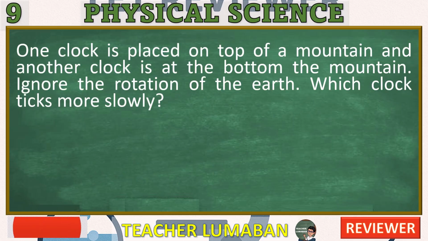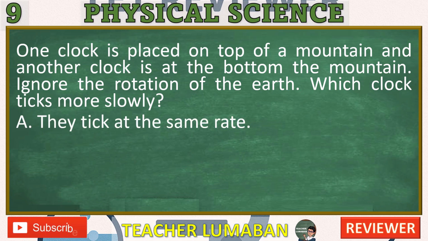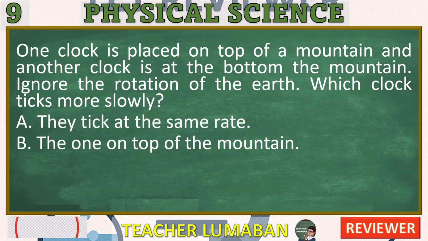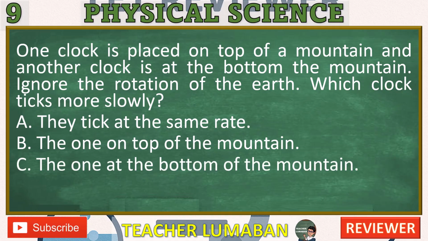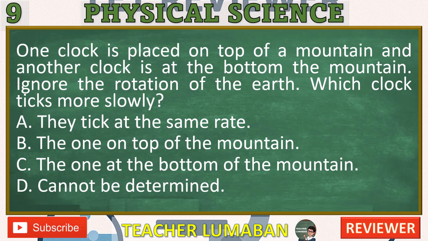One clock is placed on top of a mountain and another clock is at the bottom of the mountain. Ignore the rotation of the Earth. Which clock ticks more slowly? A. They tick at the same rate. B. The one on top of the mountain. C. The one at the bottom of the mountain. D. Cannot be determined. In the next 5 seconds, select the best response from the available options.